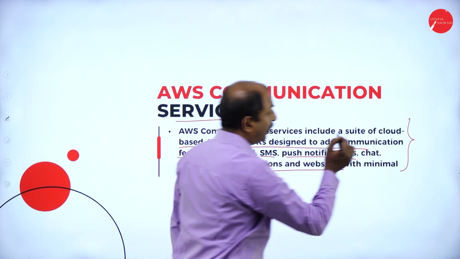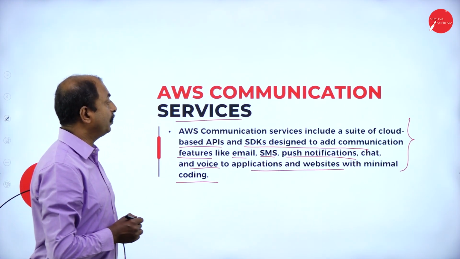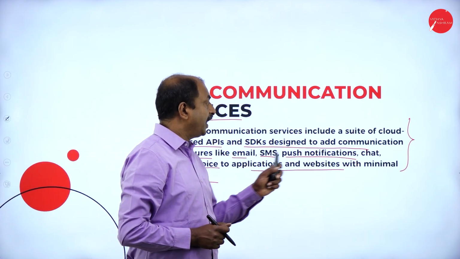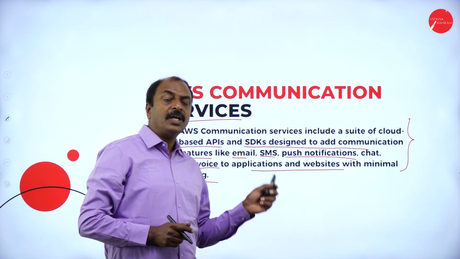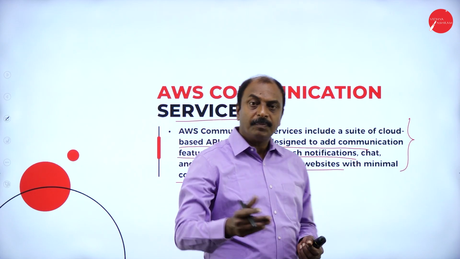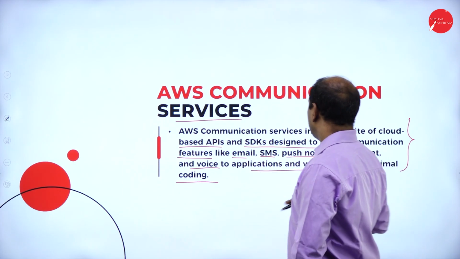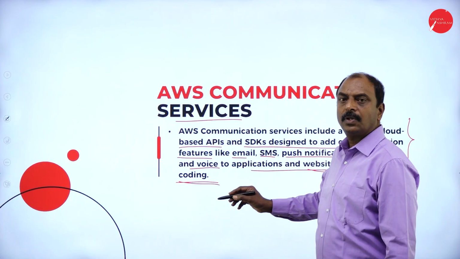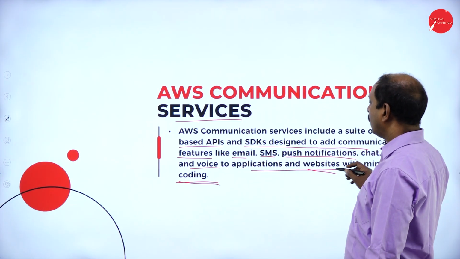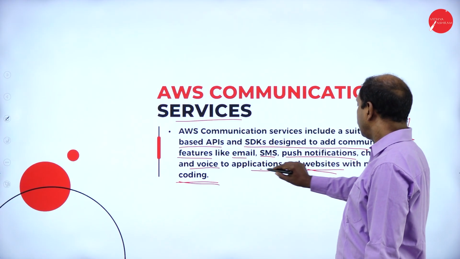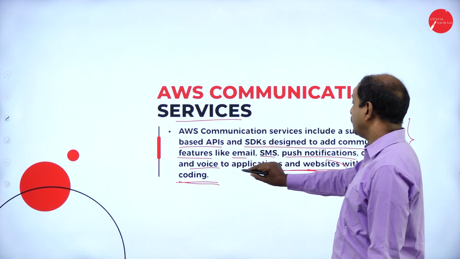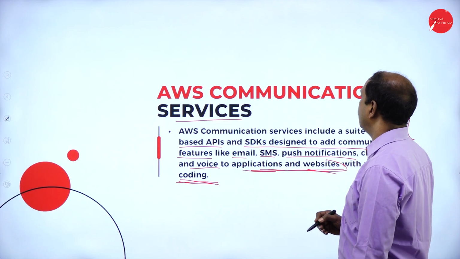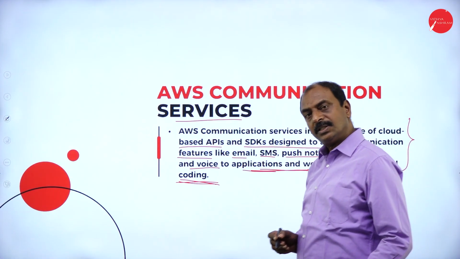Email, SMS, notification and chatting are all examples of communication services, and all of these can be included in websites or applications with minimum coding. That is AWS communication services.